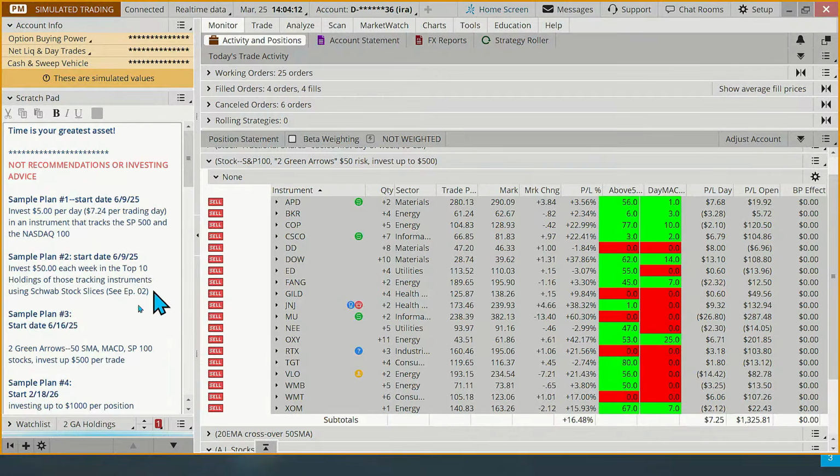And then strategy number 3, we introduced several months ago, called 2 green arrows. We use a 50-period simple moving average and a MACD, and this is that portfolio. We've been trading this for a long time as well. And then just a month or 2 ago, we introduced a crossover system. And so we have a few stocks there.